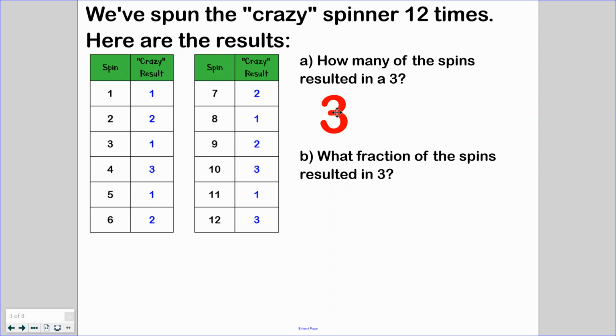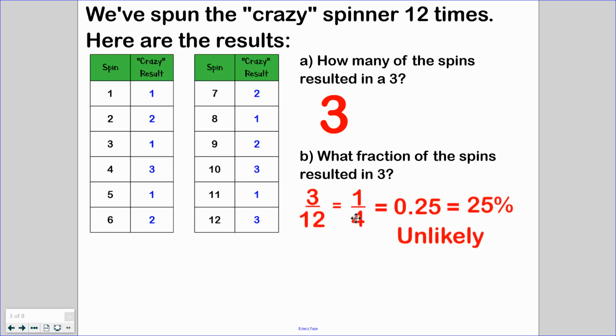Now we have data. We collected it, and now we can actually calculate a percentage and the possibility of an event happening. So what fraction of the spins resulted in 3? I have 3 out of 12. 3 out of 12 simplifies to 1/4, so 0.25 or 25%. So the chances during this actual probability experiment were 25%. So the chances of me getting a 3 was rather unlikely.